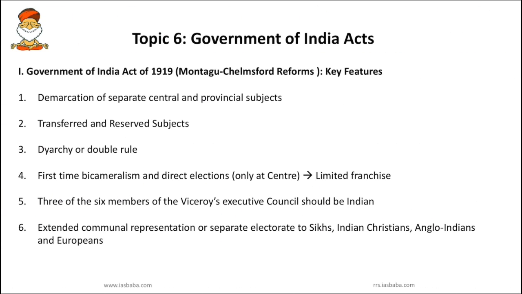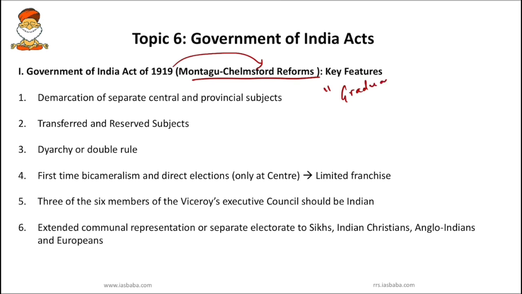So the next important act is Government of India Act 1919, very important. Government of India Act 1919 was based on the August Declaration of 1917, or it was based on the Montagu reforms. So we call this Government of India Act 1919 the Montagu-Chelmsford reforms. Here the main objective was gradual introduction of responsible government.